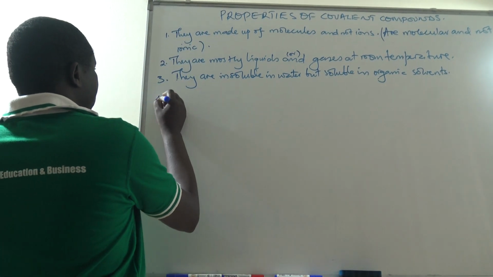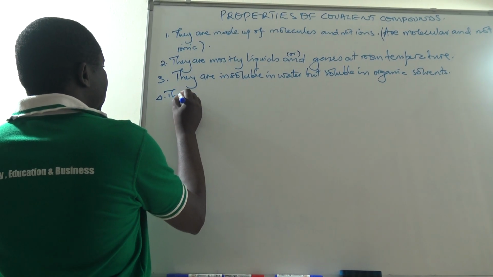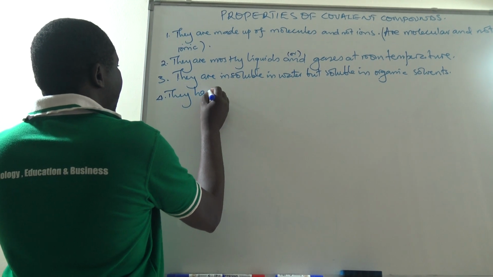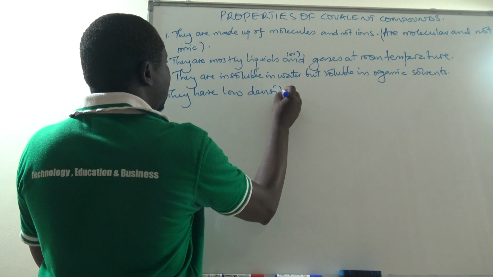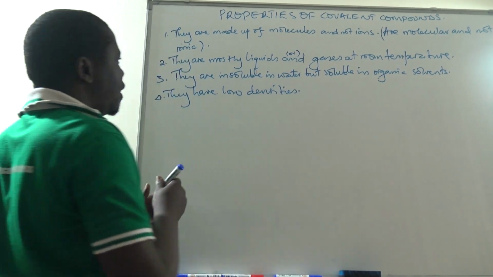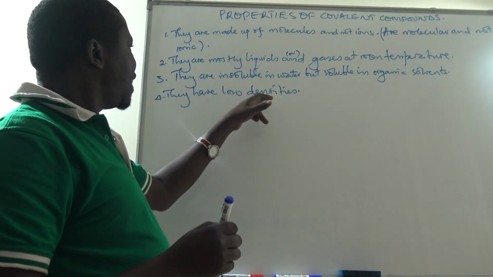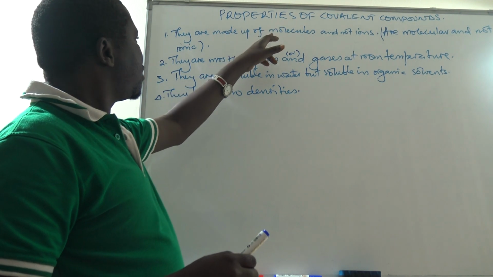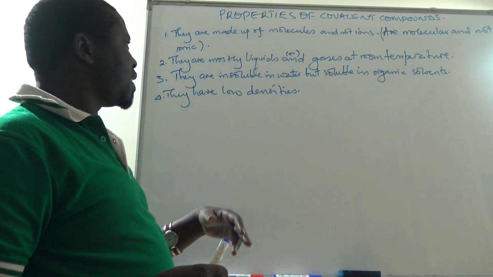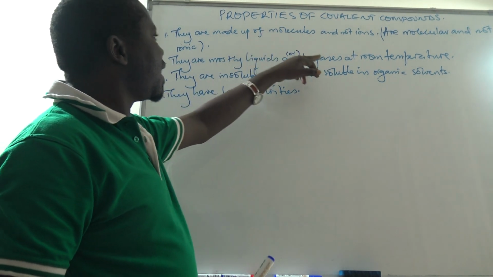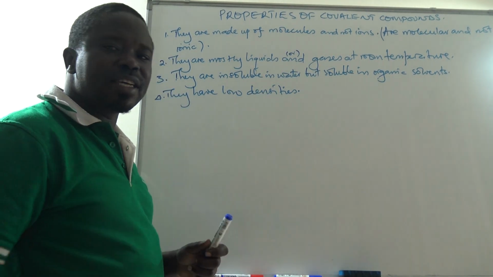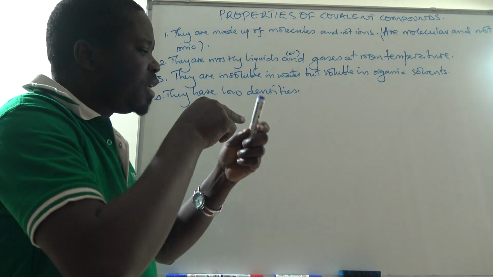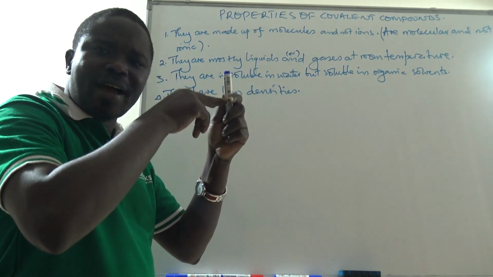Next, they have low densities. Can you imagine? We said that they are just liquids or gases at room temperatures, and liquids and gases have very low densities. They are soft. Just imagine if you pick a solid and try to push your hand through, it is hard.